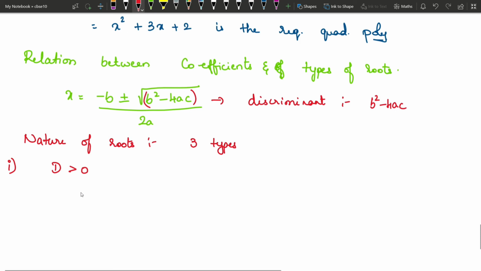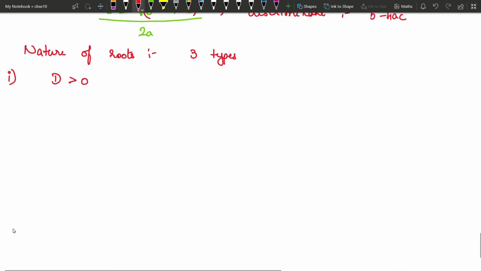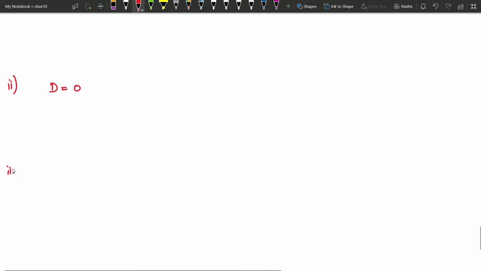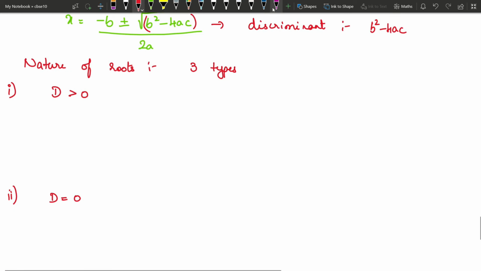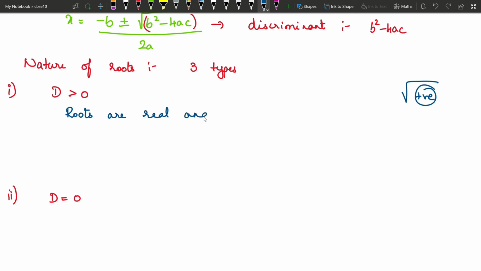When discriminant is greater than 0, and then we have discriminant equal to 0, and then discriminant less than 0, means negative numbers. So when discriminant is greater than 0 means square root of positive number, and square root of positive number exists. If discriminant is greater than 0, then the roots are real and distinct. Distinct means unequal roots.